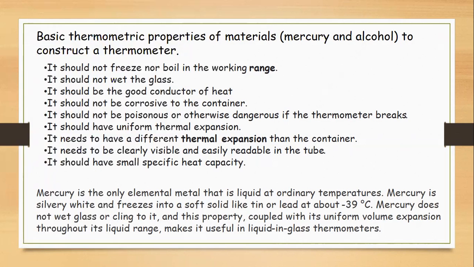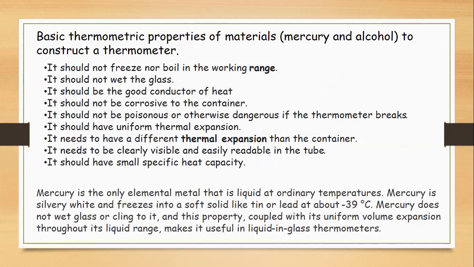It should be a good conductor of heat. Obviously, if it conducts heat, only then can it expand. It should not be corrosive to the container. It should not be poisonous or otherwise dangerous if the thermometer breaks.